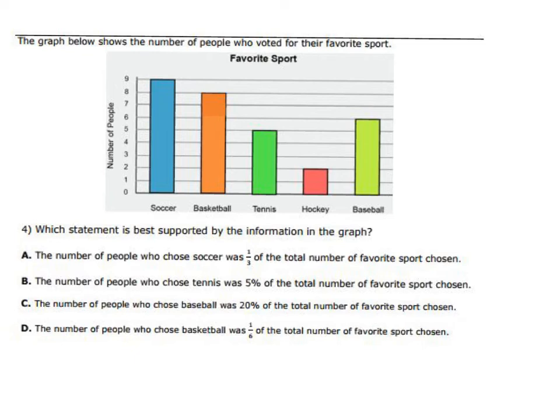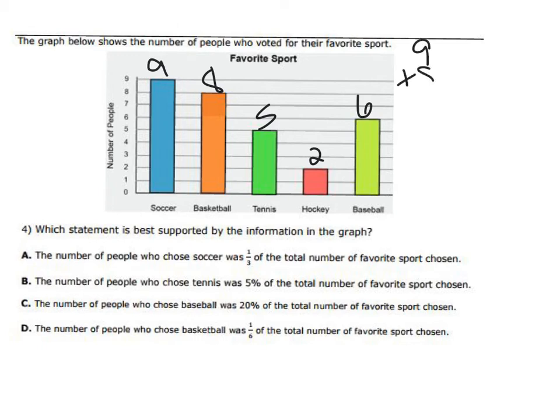So here, the favorite student count for soccer is 9. For basketball is 8. For tennis is 5. For hockey, it's 2. And for baseball, it is 6. So then we have to add them all up.